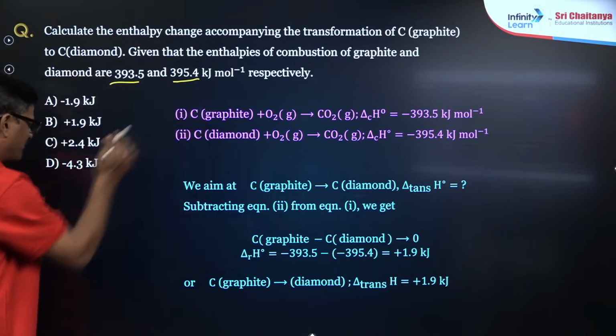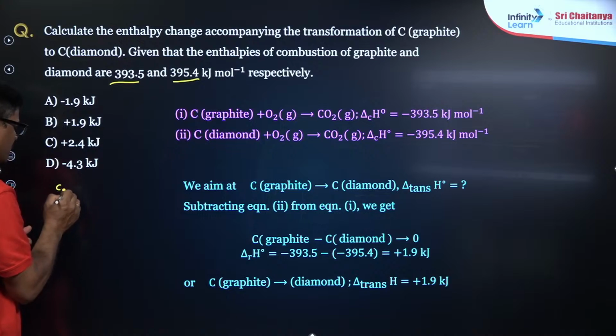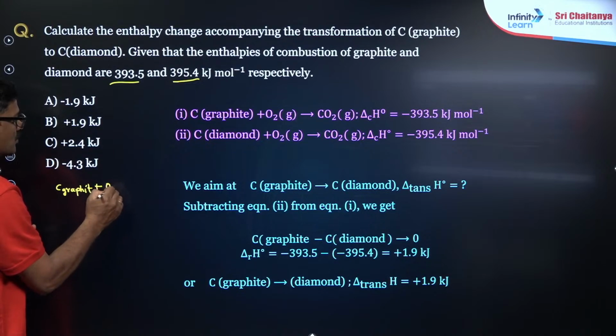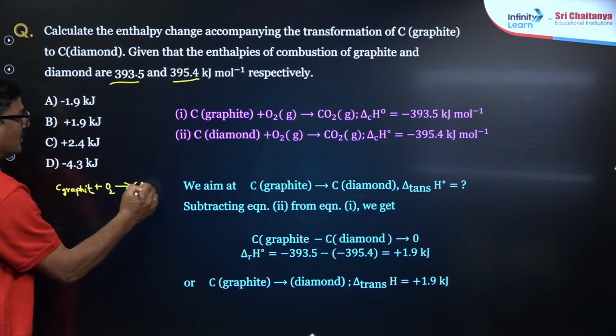Graphite is on the reactant side. The first reaction is C graphite plus O2 gives rise to CO2, with value minus 393.5.